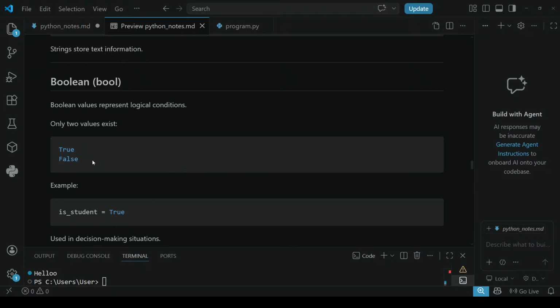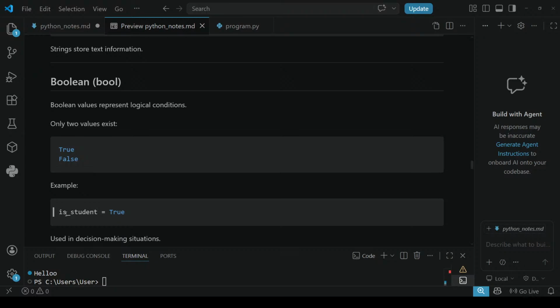Where is this boolean used? Used in decision making. Some decision making situations will be there, right? If I ask some question like, India is going bankrupt, and someone says false. It is a yes or no situation, a decision making situation. In that case, the boolean values will be used. These are called boolean values, true and false. Boolean values represent logical conditions.